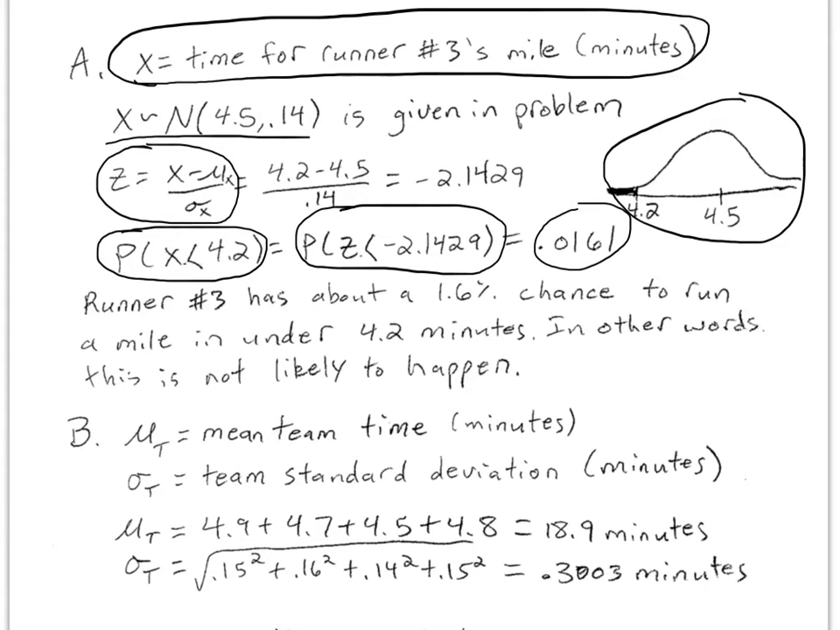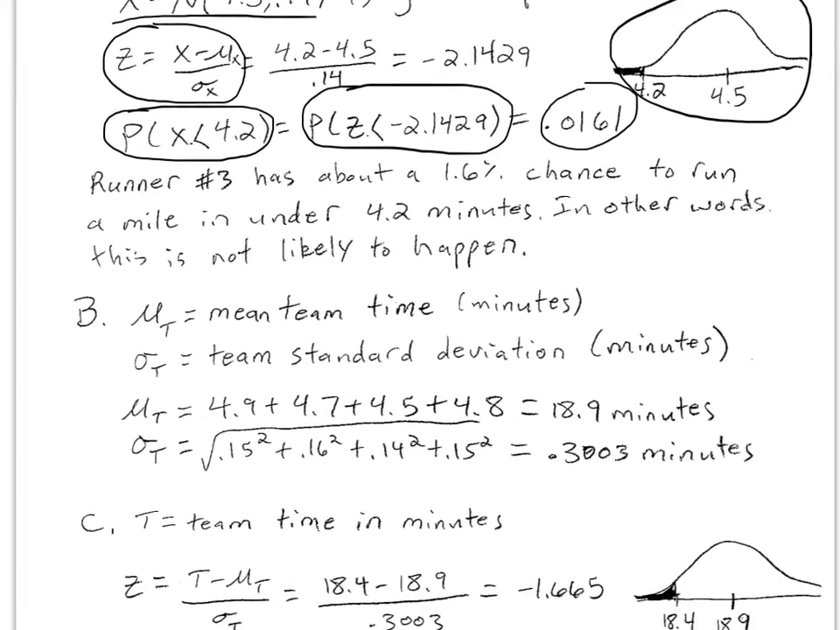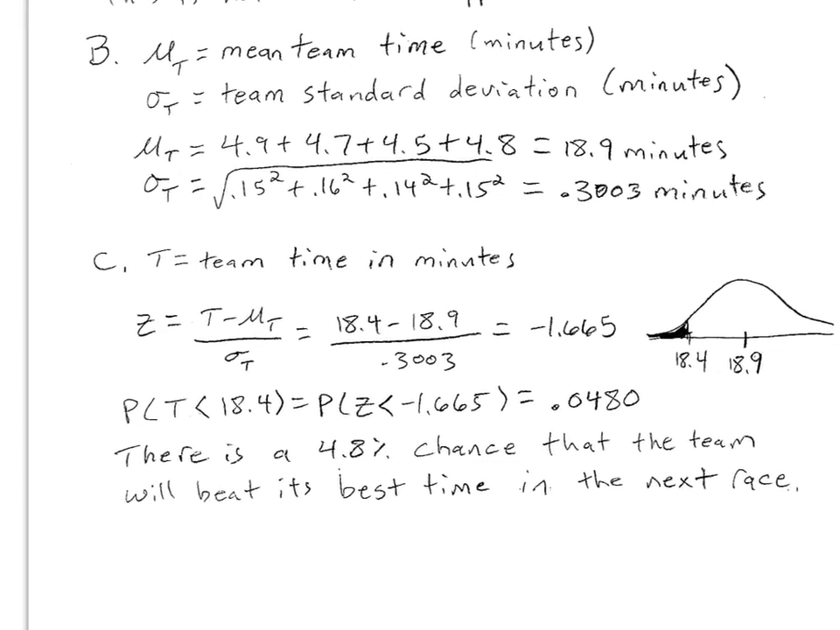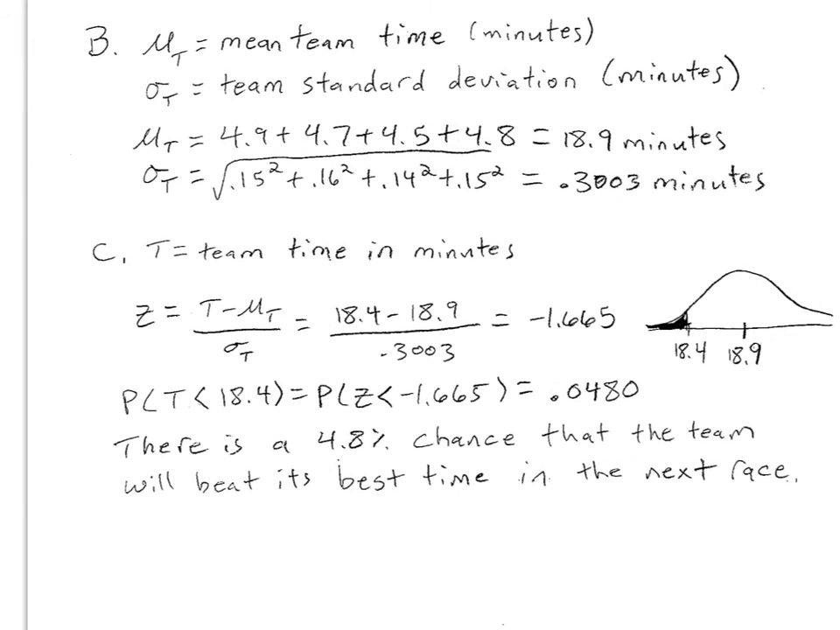I've written down key given pieces of information about the distribution. I'm computing the test statistic, the z-score in this case, showing my work, using proper probability notation, drawing a picture, writing a sentence. All in all, the math's not that bad, but you want to clearly communicate your answer. That's the key here. Now in part B, I'm finding the mean team time.